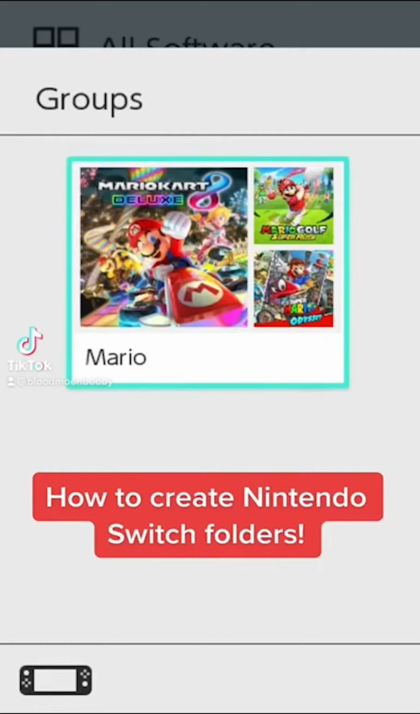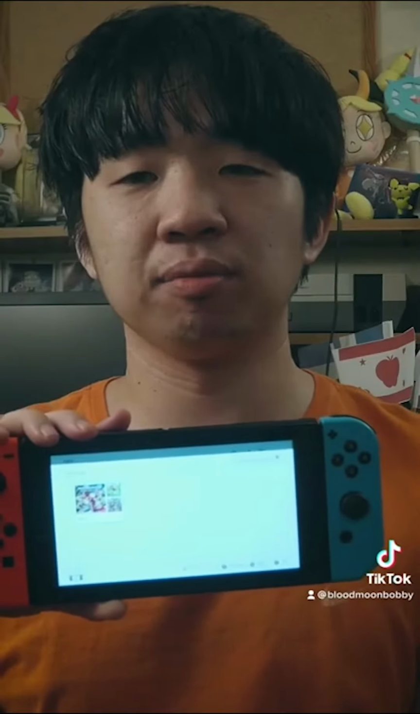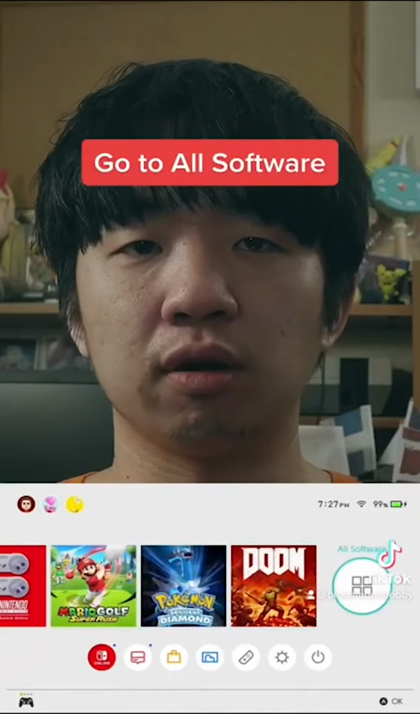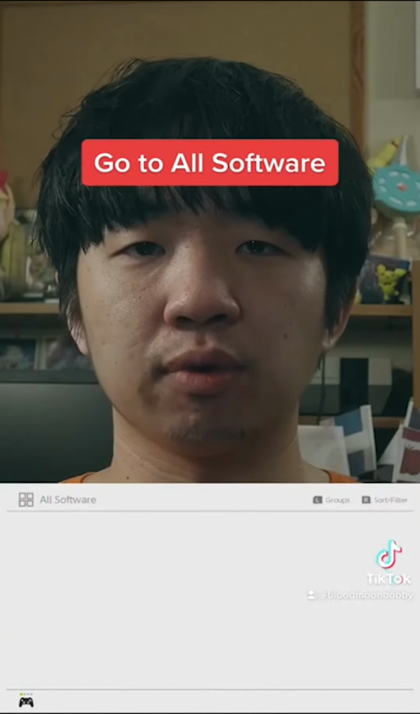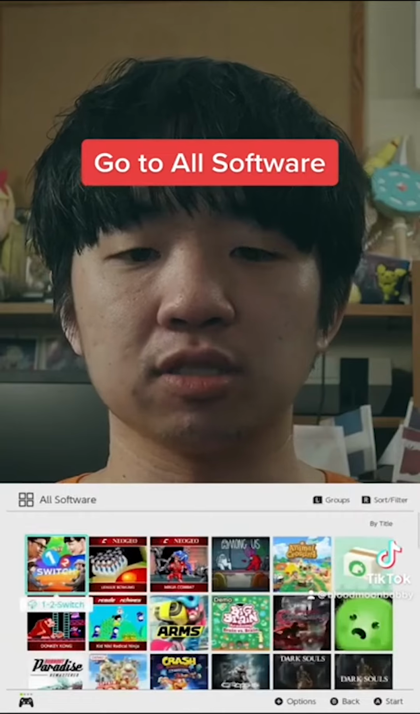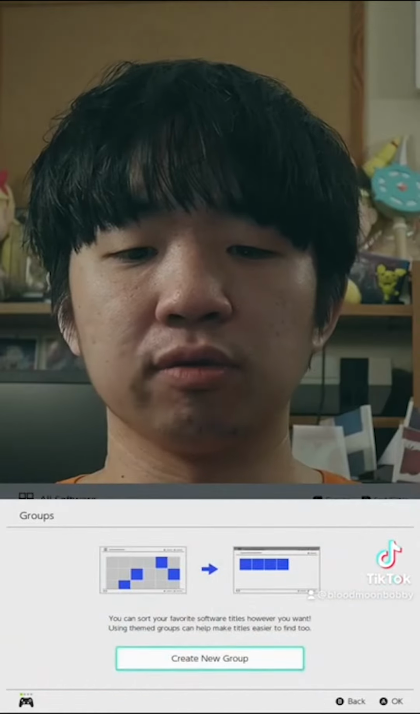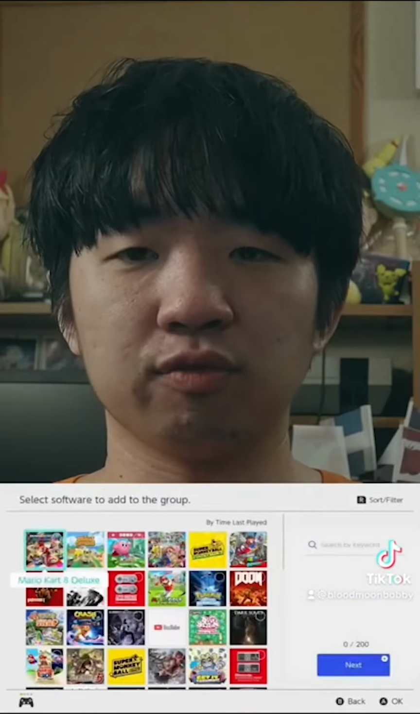The new Nintendo Switch firmware allows you to create folders for your games, and I'm going to show you how to create one in this video. So on the home screen, start off by scrolling all the way to the right and click on All Software. And when you get there, press the L button to create a group. Click Create New Group. Then choose the games you want for this folder.